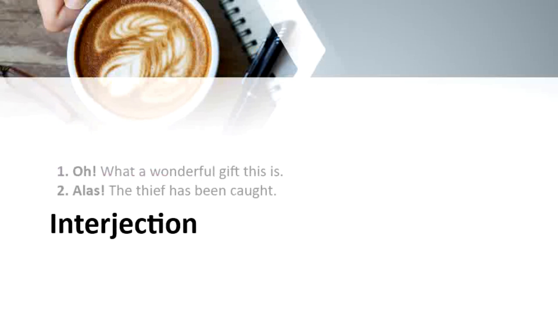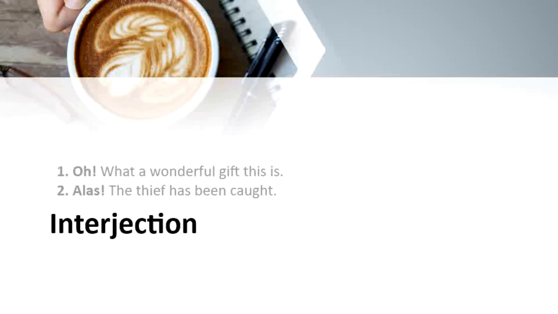Let us learn the last type of the part of speech, that is interjection. In the following sentences, it is clearly illustrated the use of some special words that are used to express a certain idea or feeling or emotion. Such words are called interjections. Let us look at the examples. The first example. Oh, what a wonderful gift this is! Alas, the thief has been caught.